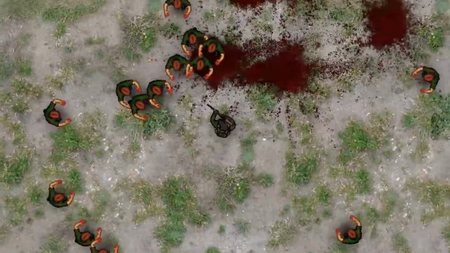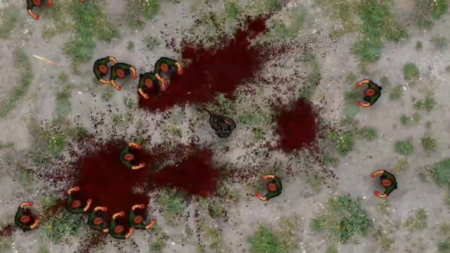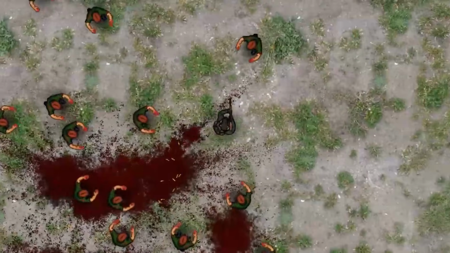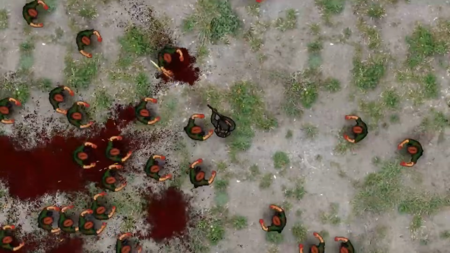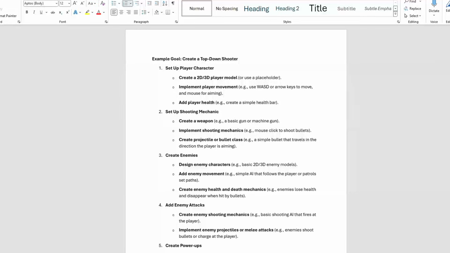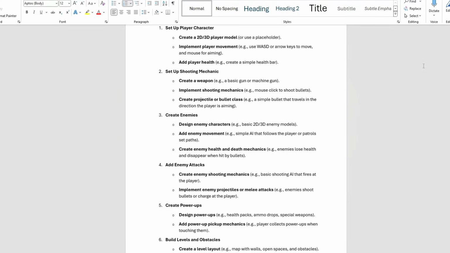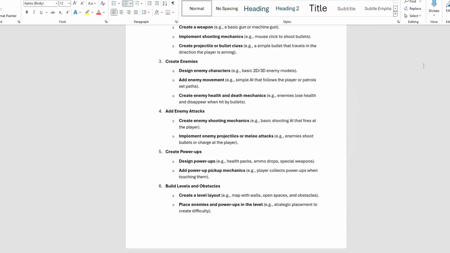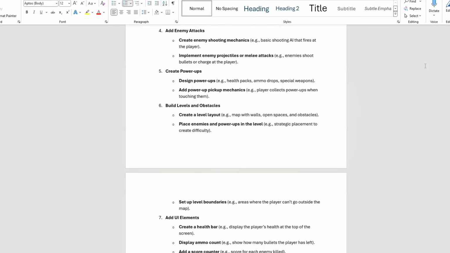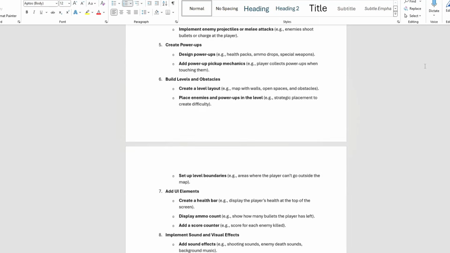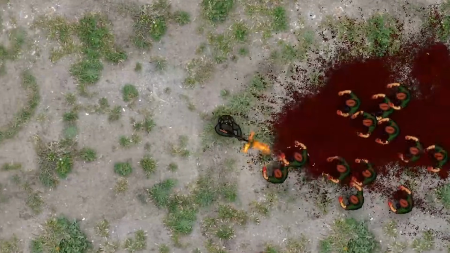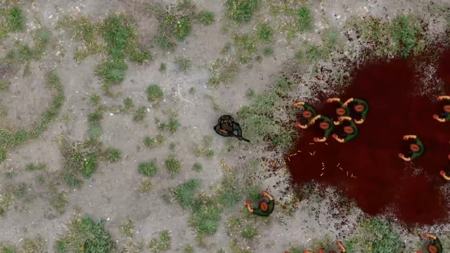Somewhere on the screen, I'm now going to write a to-do list of creating a top-down shooter game from scratch, with all of the things that you may want to have in your to-do list. This is just an example, just so that you can picture how you may want to break down your goal. Then, by following your to-do list and completing each task one at a time, you'll gradually build your game from start to finish. Breaking your goal into these smaller, manageable tasks makes the project more achievable and helps you stay on track, and you can track your progress towards your goal.